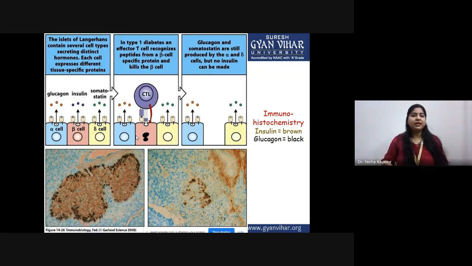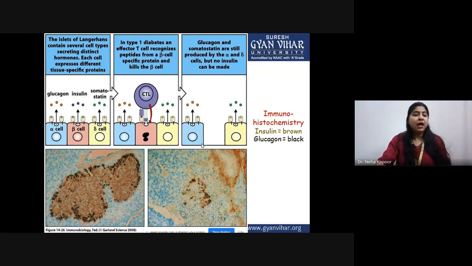It recognizes the peptides produced by this beta cell. The peptide would be insulin, because insulin is the autoantigen. It processes this autoantigen, starts recognizing that insulin as foreign, and starts killing the beta cell. If the beta cell is killed or cleared, the function is disturbed.